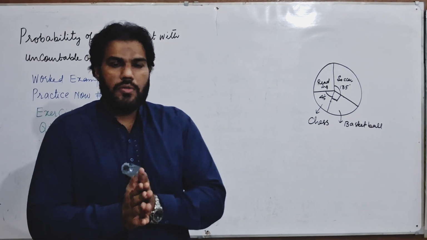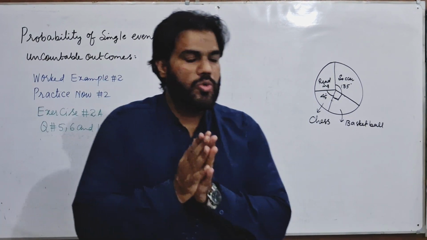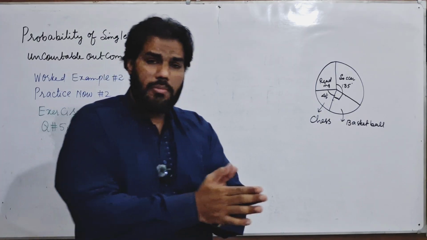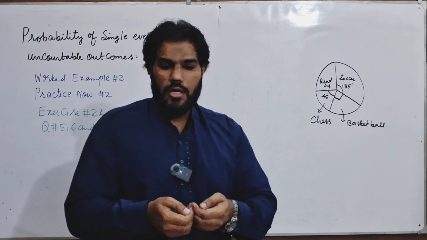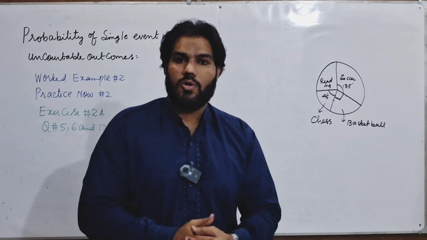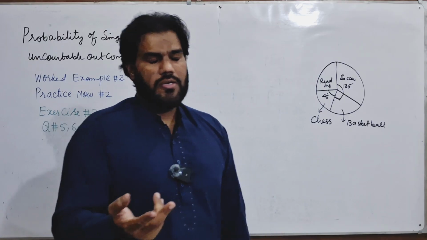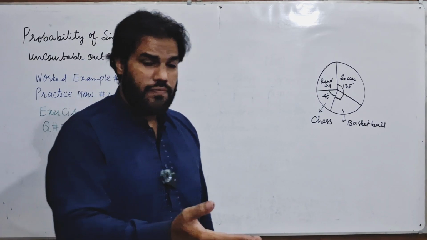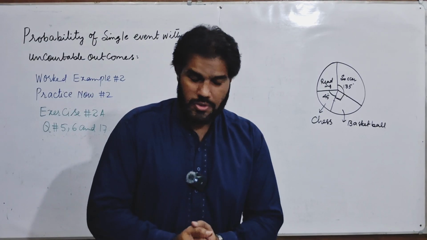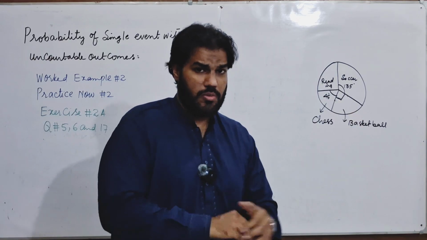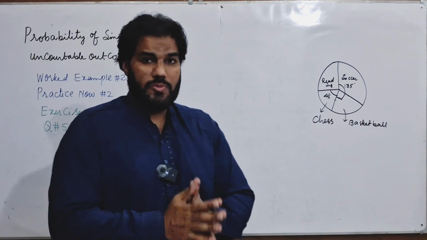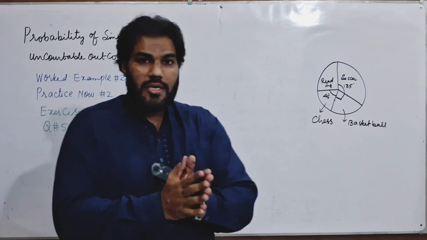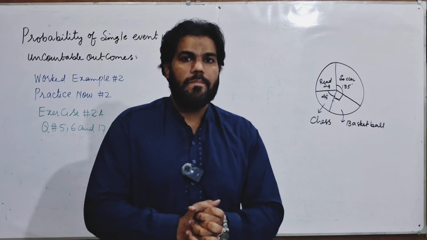In the last lecture, you could easily count the number of outcomes in the throw of a single die or the tossing of a coin. In tossing a coin, there are only 2 possible outcomes, and in the case of a single die, there are 6 outcomes. But here you cannot observe the exact number of outcomes because in each sector there are infinitely many points.